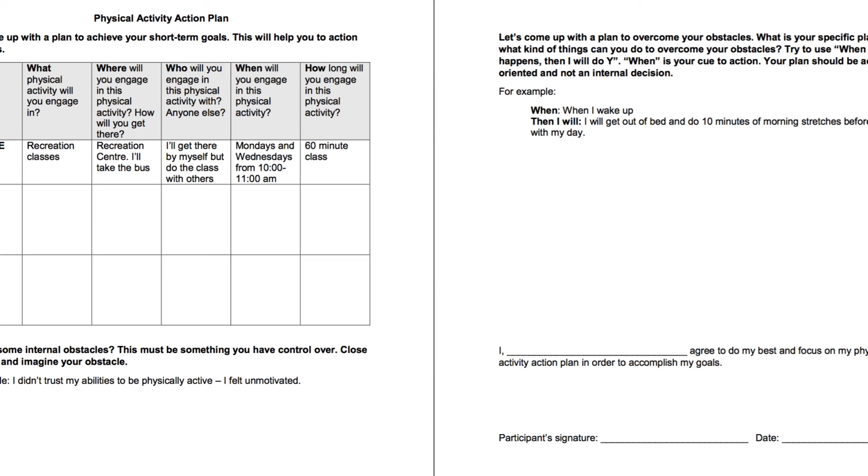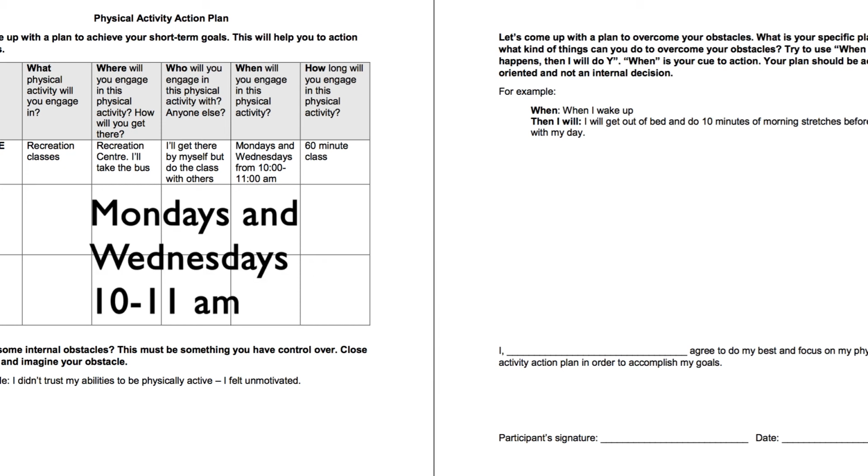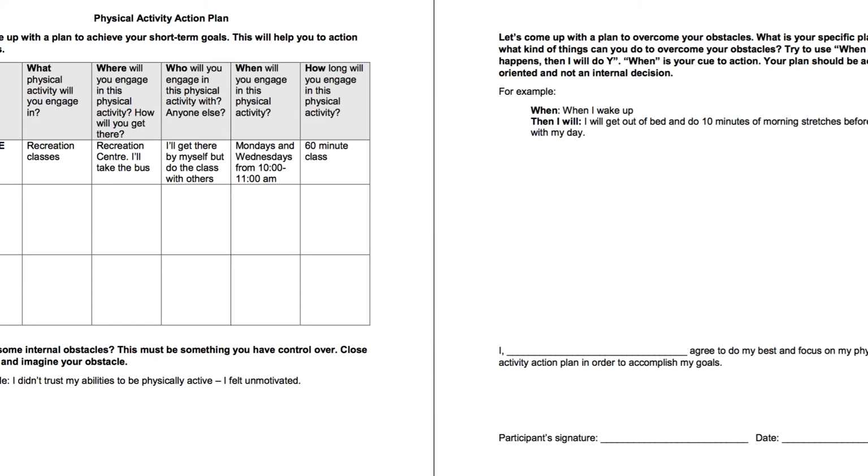For who, participants can indicate if they're going to take the class with an activity buddy or if they're participating with others in class. When is referring to frequency and time. Here, participants can write down when the class is held. For example, on Mondays and Wednesdays from 10 to 11 a.m. Lastly, in the how column, participants can indicate that the class will be 60 minutes in duration.